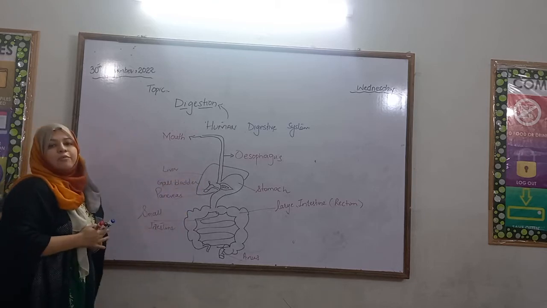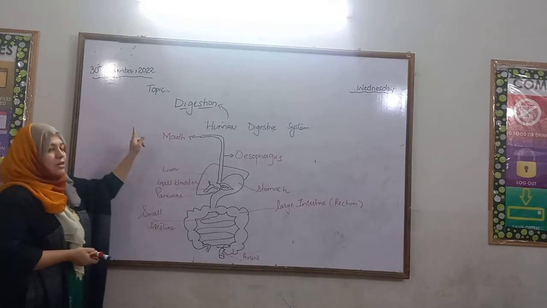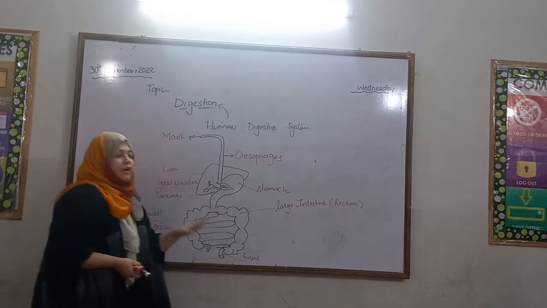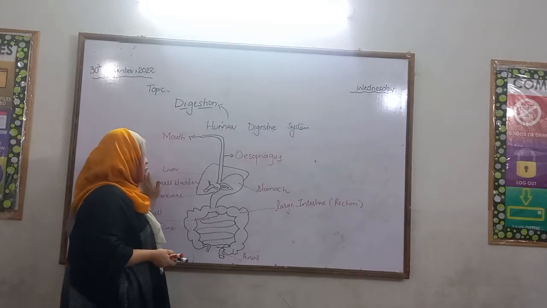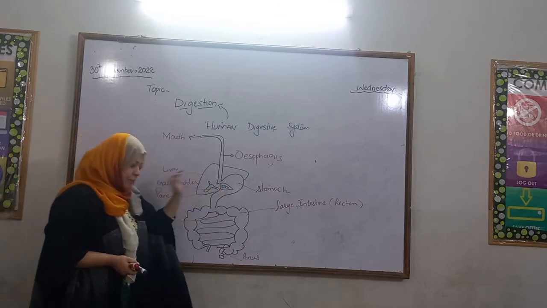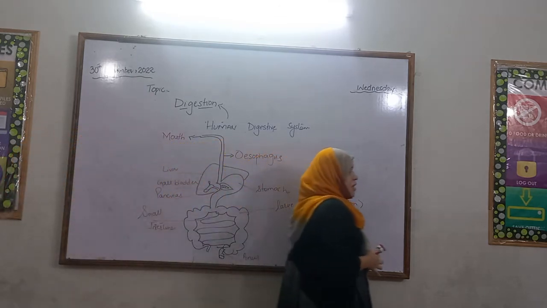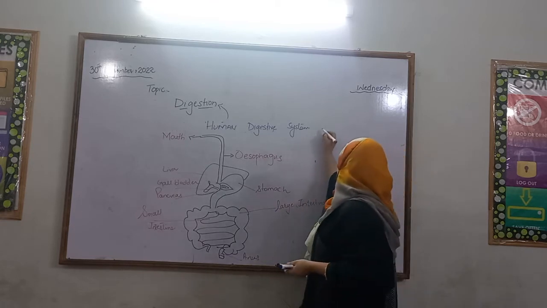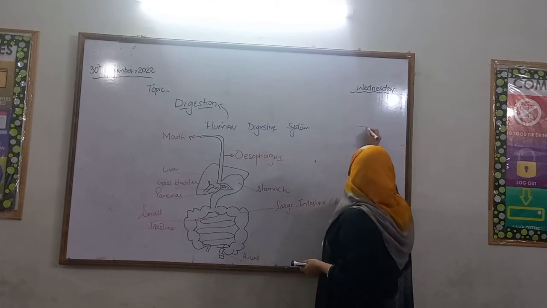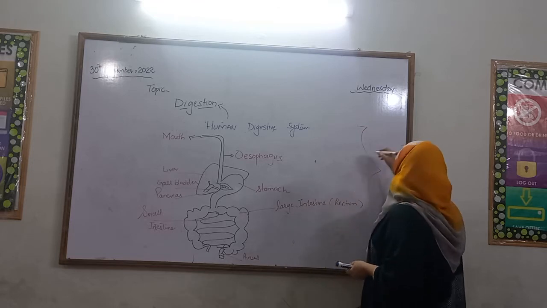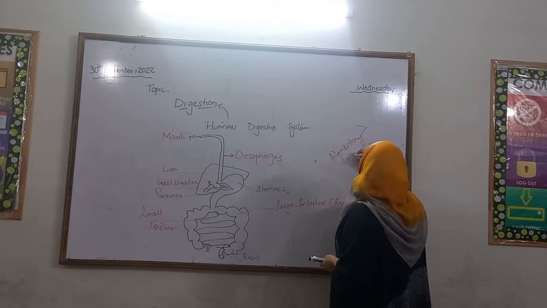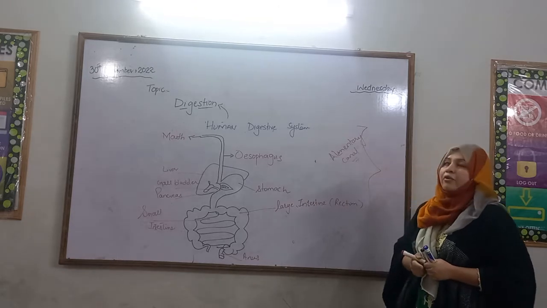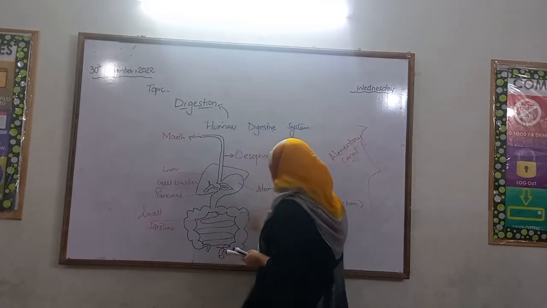So this is the diagram of human digestive system. This starts from mouth and ends at anus. There are two organs involved in the digestion system which aid in the digestion of food. This is liver and gallbladder. This structure of human digestive system, starting from mouth and ending at anus, as a whole is called alimentary canal.